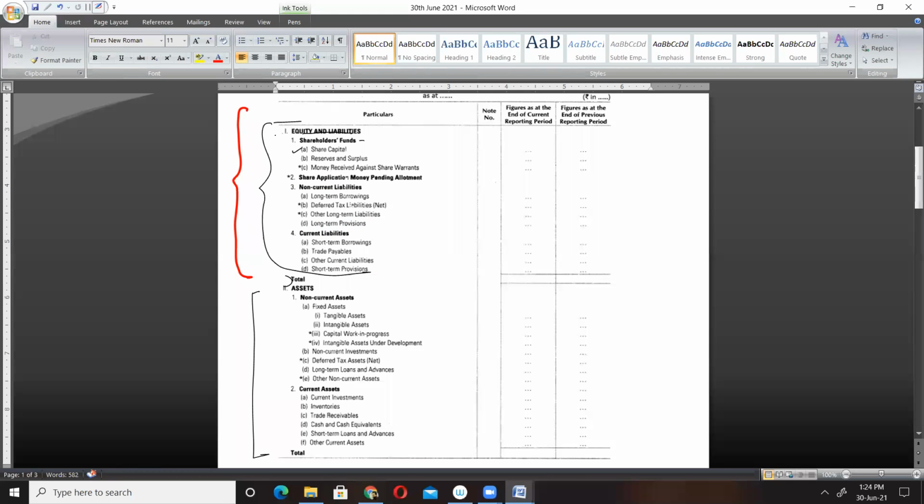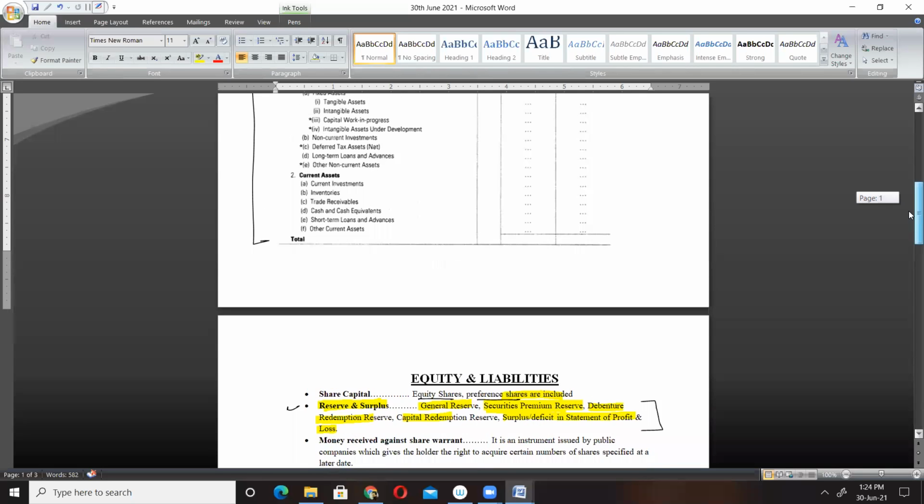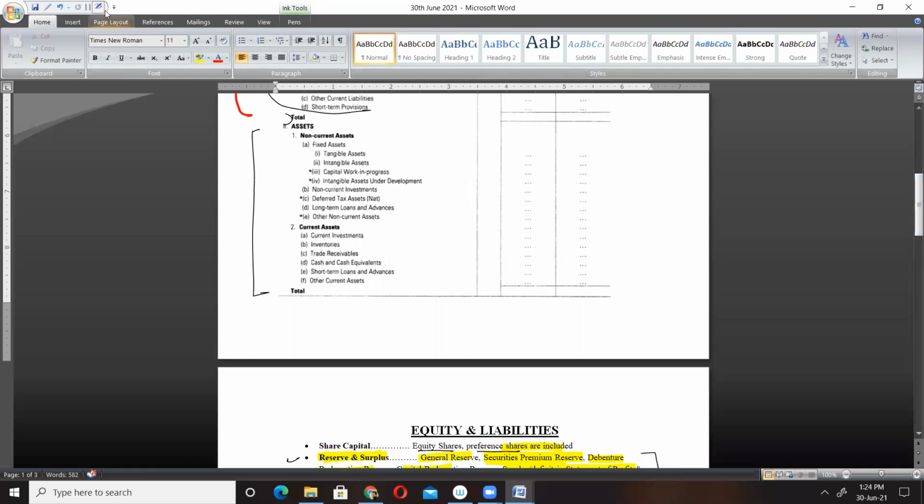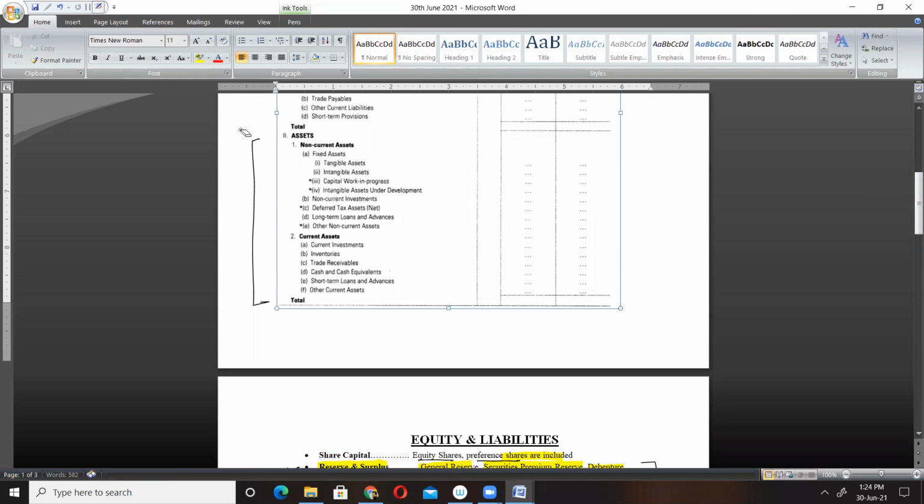Just recall what we did: current liabilities and non-current liabilities. Okay, then we shall move to our asset category. Then we will revise the Google form. Revise means we'll solve the Google form.